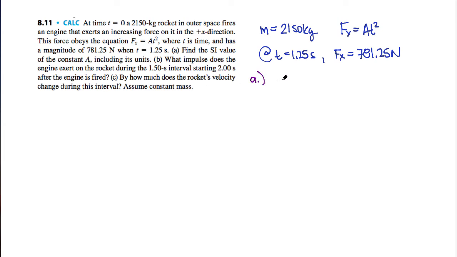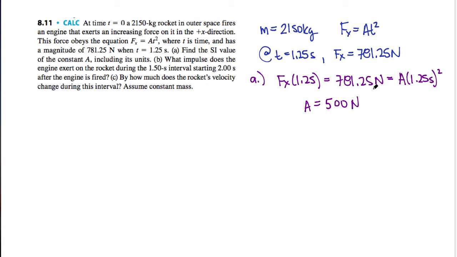So this is actually not too terrible. So F of x at 1.25 will be equal to 781.25 newtons, and that is equal to A times 1.25 seconds squared. So rearranging all of this and just solving for A, algebraically you should find that A has a value of 500, and the units will work out to be newtons divided by seconds squared. So this is newtons per second squared. And remember, this is a constant, so it doesn't necessarily have a physical meaning by itself.